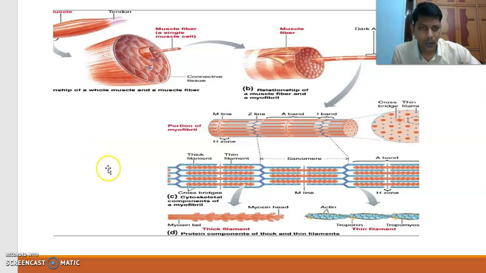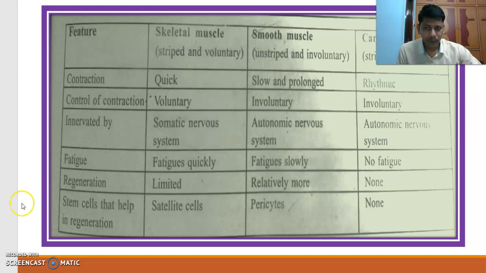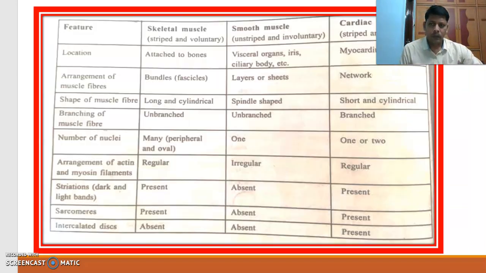Skeletal muscles have a dark band. Okay, this A band is the dark band, and you can see here the I band. The I band is the light band. Dark band, light band, dark band, light band. Like that, there are bands in that skeletal muscle. Regular arrangement is present. Dark and light bands are present. Here also present. Here absent.